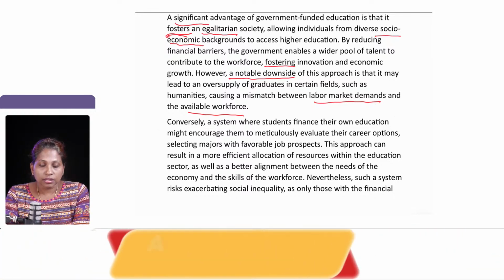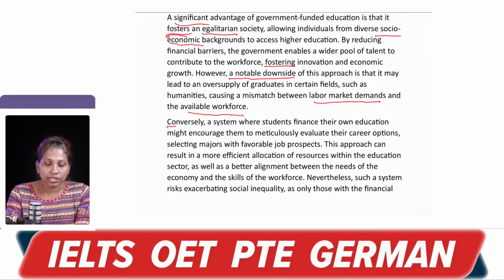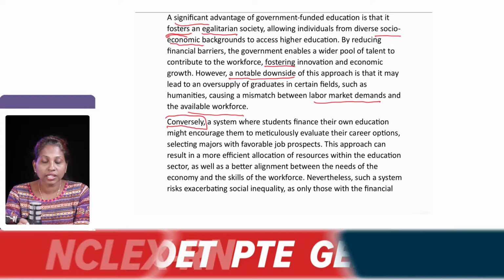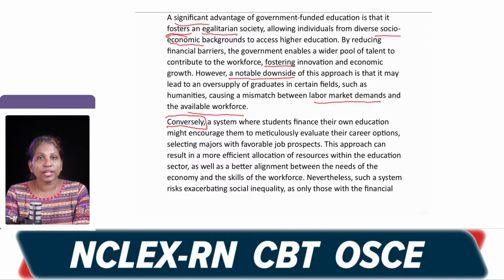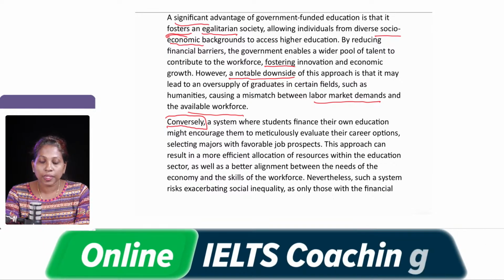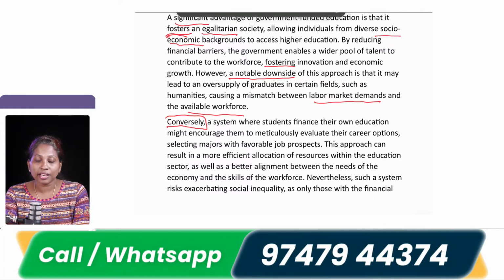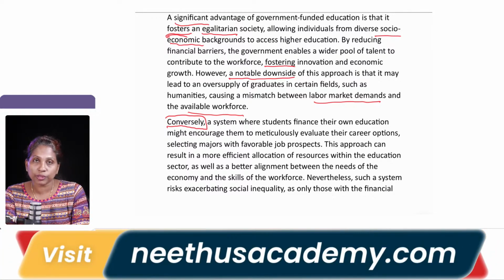Let us go to the second part of it, wherein the students are taking up their own education. The linking word used here is conversely. You can see here they have written conversely. Conversely means vice versa or reciprocal way, in a contrast manner. A system where students finance their own education might encourage them to meticulously evaluate their career options, selecting majors with favorable job prospects. So now the second part is wherein the government is not funding, students are funding their own education.